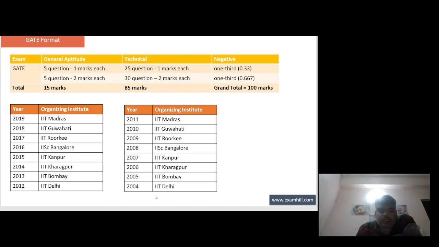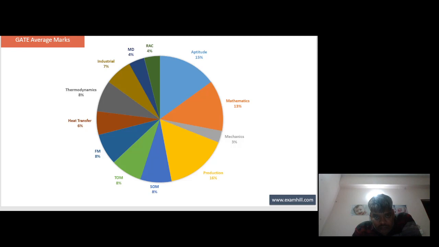In sequence, these IITs conducted the exams.